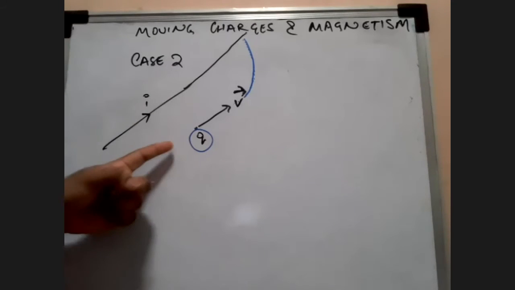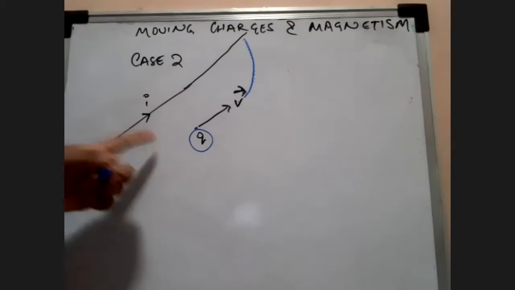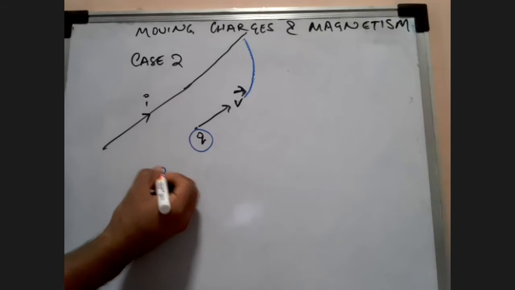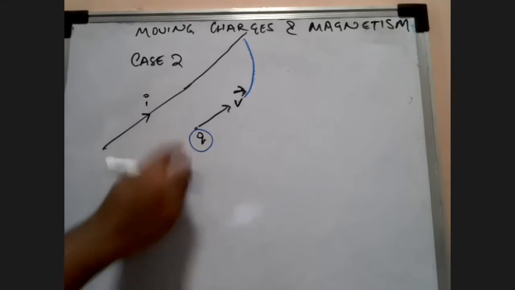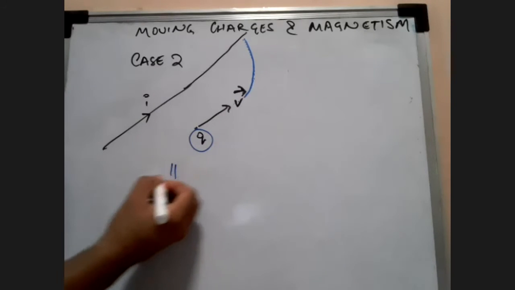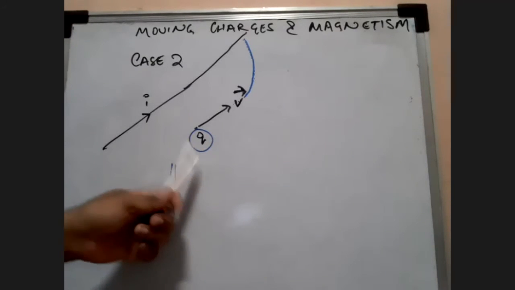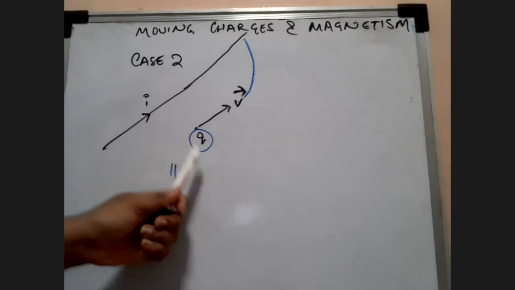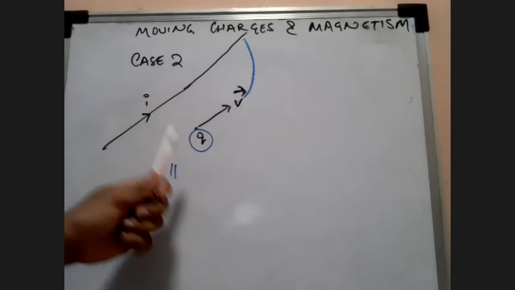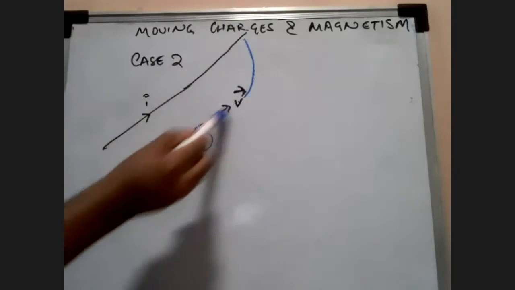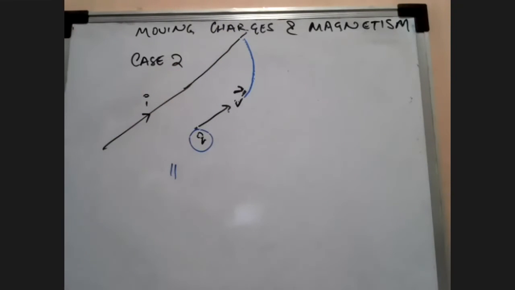But as soon as I give it some velocity v, parallel to the conductor itself, the force experienced by this charge is not 0. It is seen that there is a certain deflection in the path of this charge.